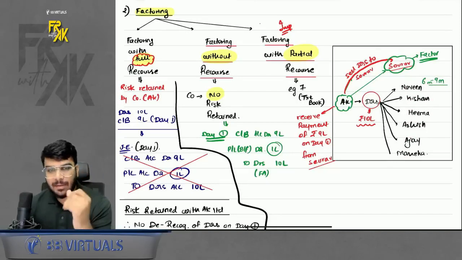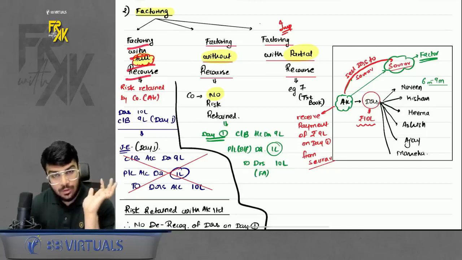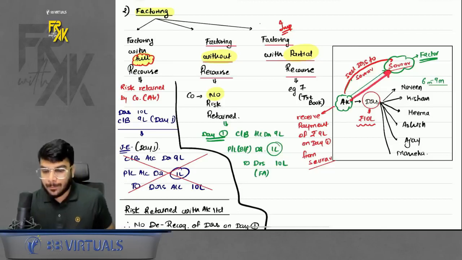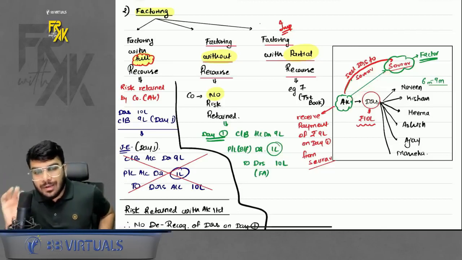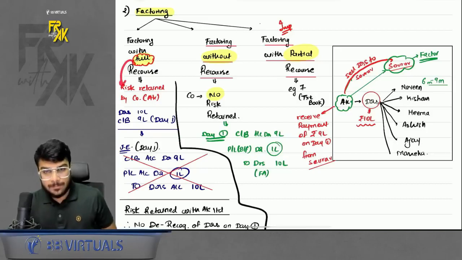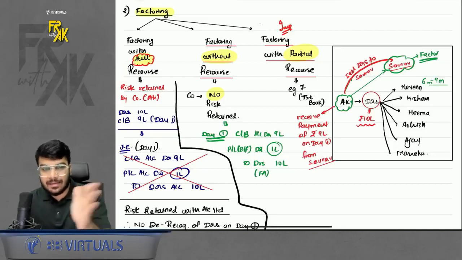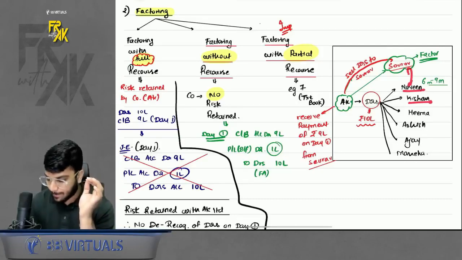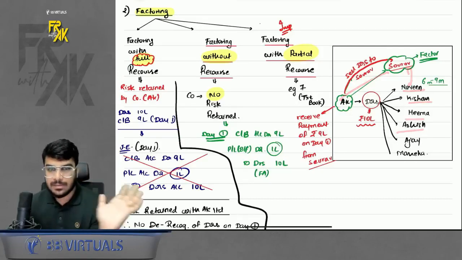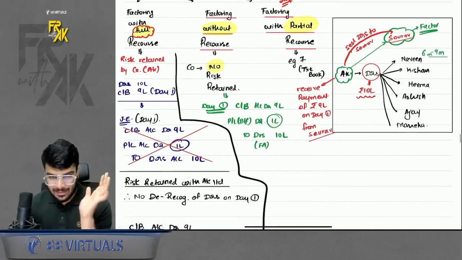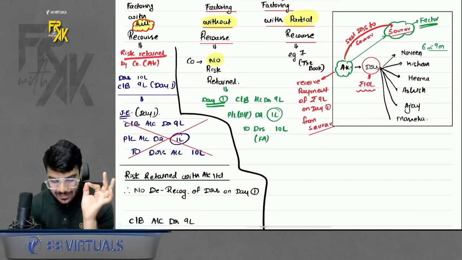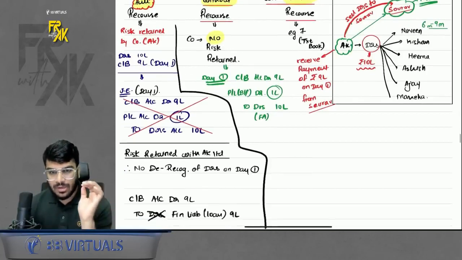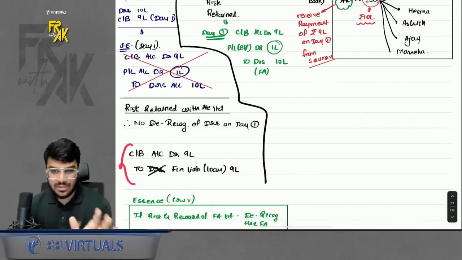Now, factoring agreements can be of 3 types. One is factoring with full recourse. What is the meaning of full recourse? When you sell the debtors to the factor, at that time, the full risk is retained by the company, full recourse. That means when you are selling the debtor, you are not selling the risk. What is the meaning of not selling the risk? If the factor is not able to recover the money from debtors, it will recover the money from the company. Simple, right? So risk is retained by the company in this case. So in this case, when the risk is retained by the company, you should not de-recognize the debtors on day one. Whatever proceeds you receive, you should record it as a financial liability.